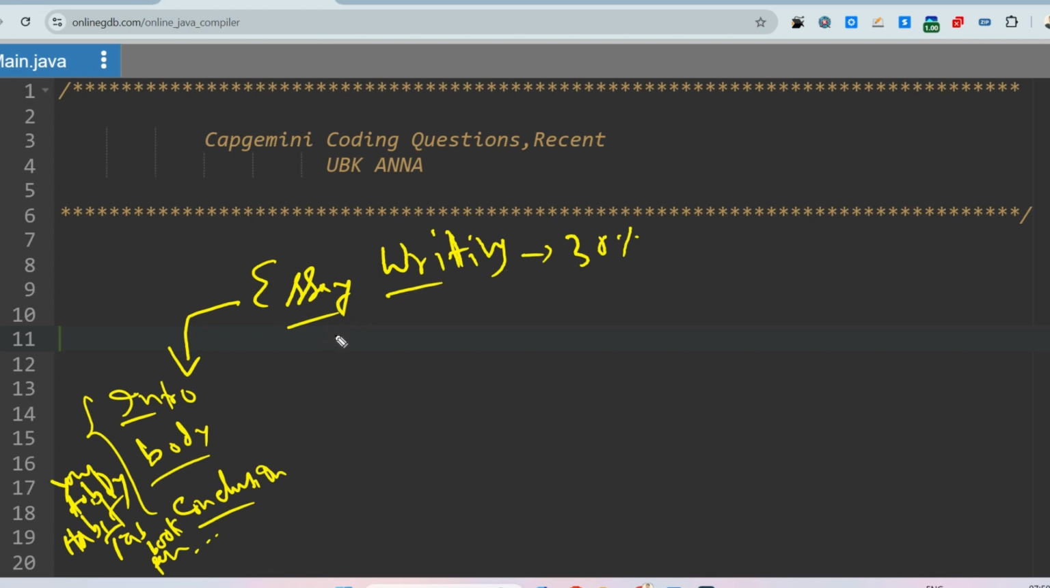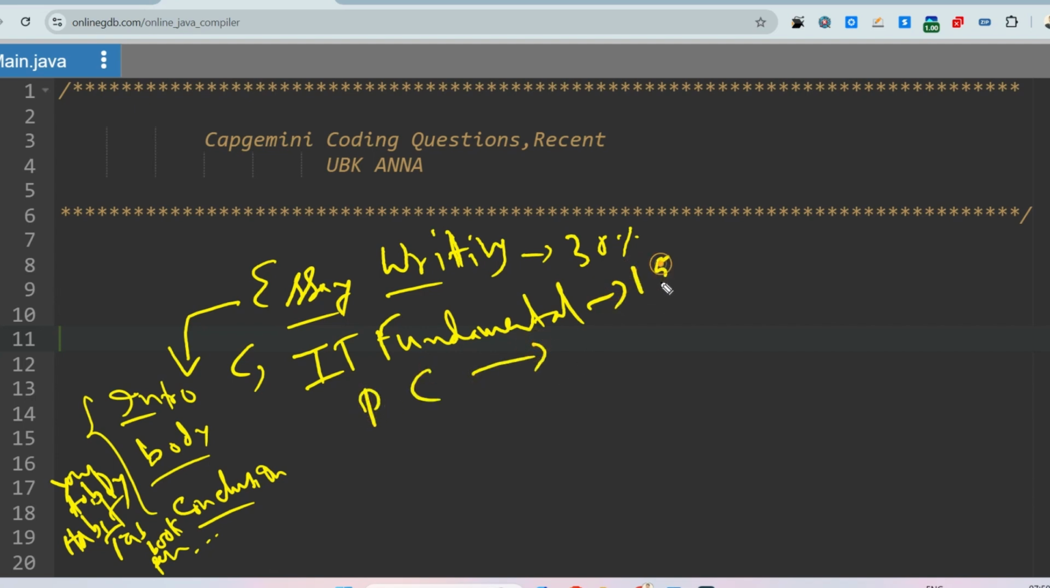In the next round you'll be having IT fundamentals MCQ and pseudocode MCQ, if I'm not wrong. Here you will have 15 MCQs, and total 25 MCQs from pseudocode. In IT fundamentals you'll have DSA based questions, and also network based MCQs, and this is the major part.